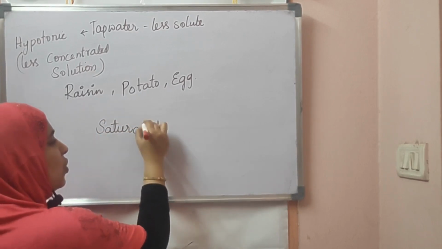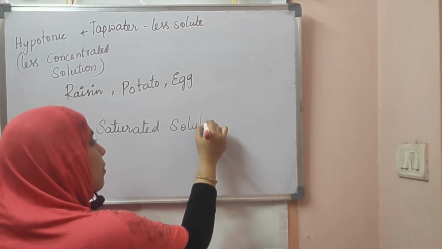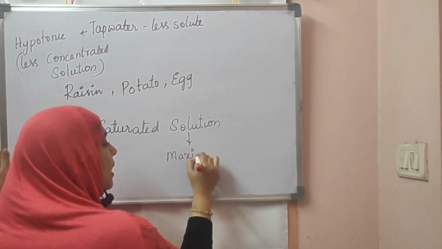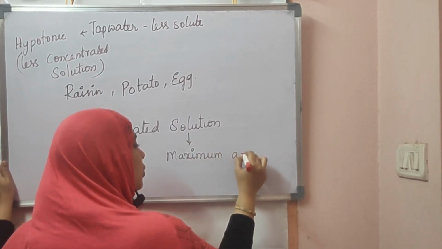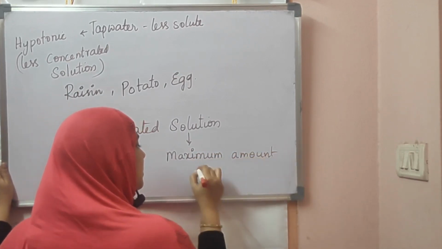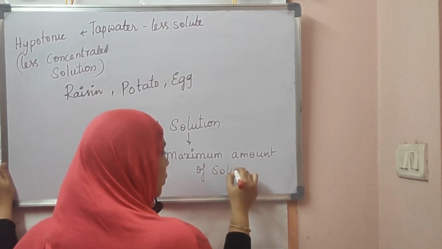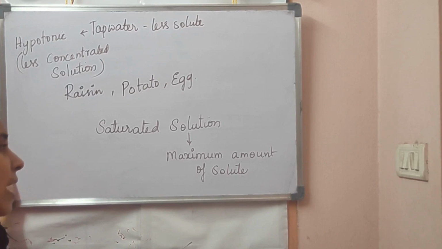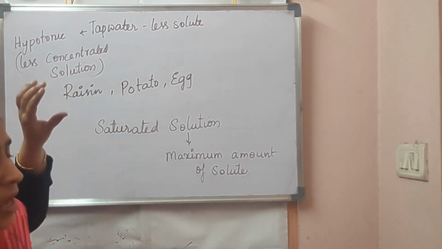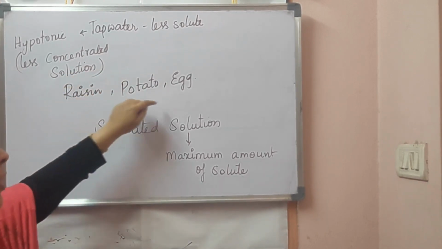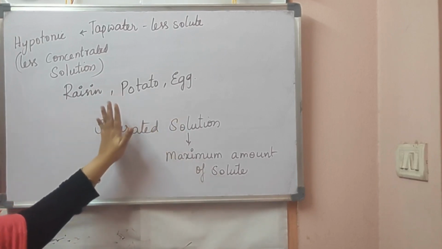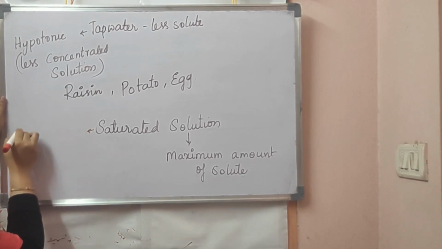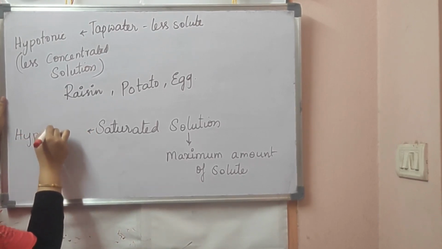A saturated solution has the maximum amount of solute that it can hold. Since it has the maximum amount of solute, any other liquid's concentration cannot be more than that. So definitely the liquids present in raisin, potato and egg membrane have less concentration compared to the saturated solution. So this is the hypertonic solution which we have.